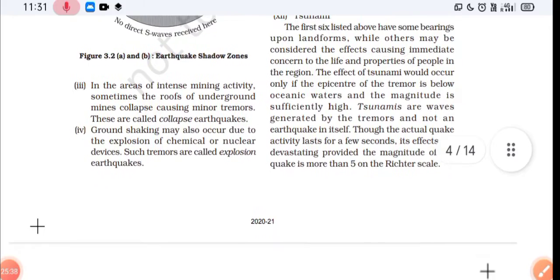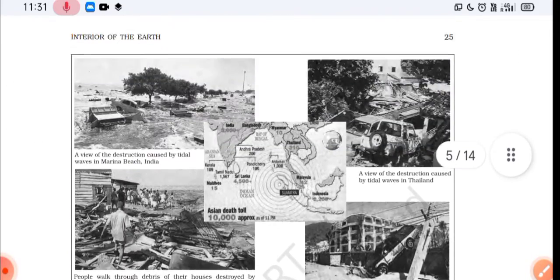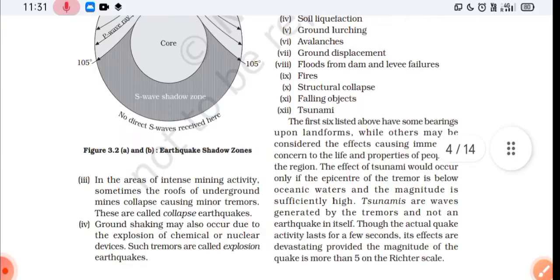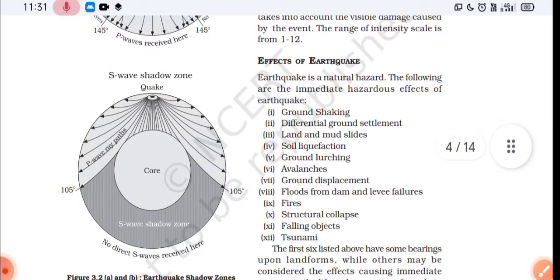Now we'll move on to the frequency of earthquake occurrences. Because these types we have read, let me explain you one by one. If you want, I'll explain you one by one.